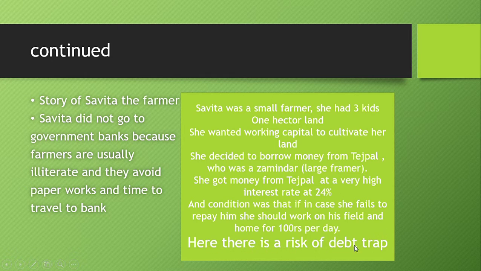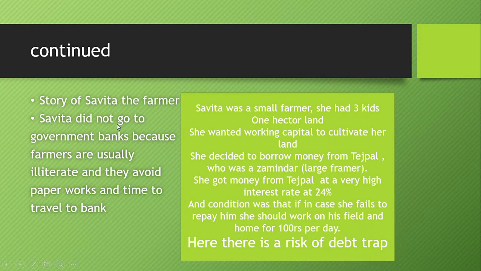Here there is a risk of debt trap. Debt trap means what? Once you fail to repay the money, you have to fulfill the conditions that they have put. That is debt trap. Here, working for rupees 100 is very less. So that will be the debt trap.